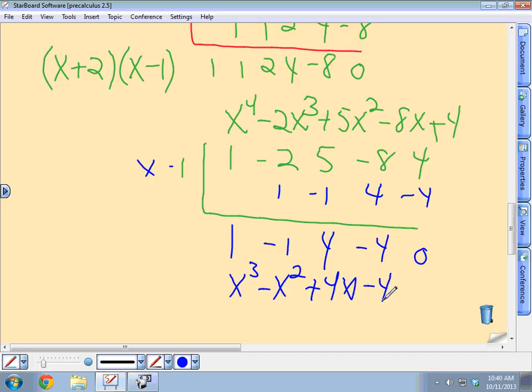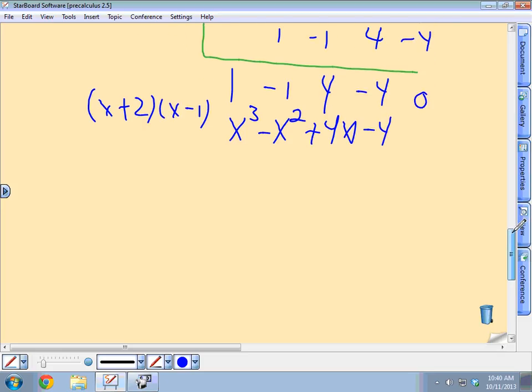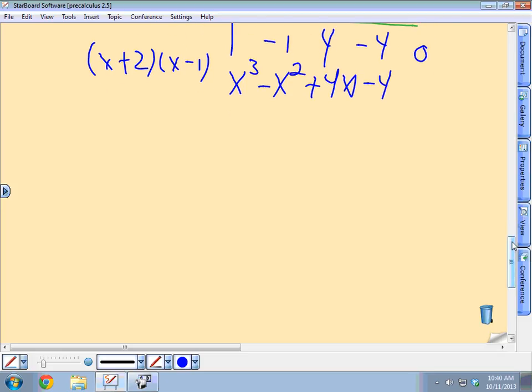That one there. And so that was with x plus 2 and x minus 1. And now we think that there's a multiplicity of 2 from our graph, so we'll throw another x minus 1 into this, because we think there's 2 of them. We just did one of them, now we're going to do another one.